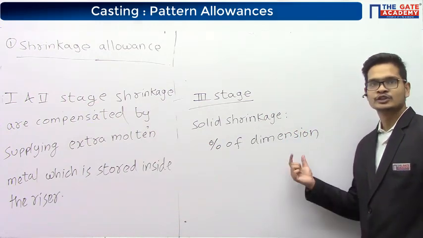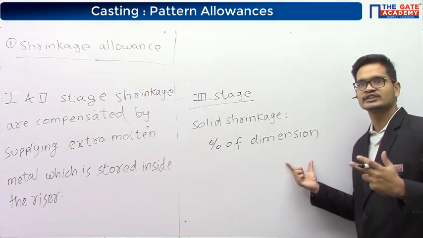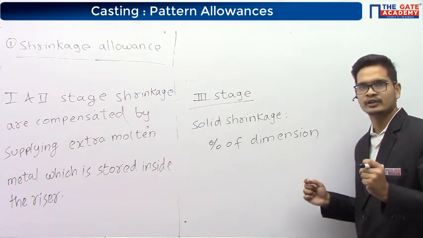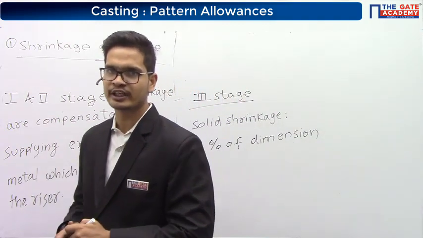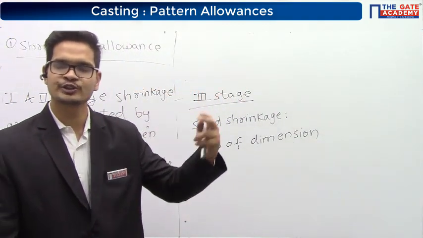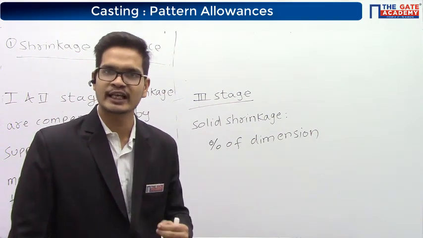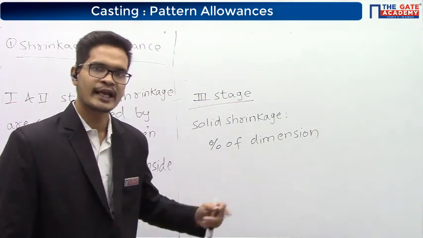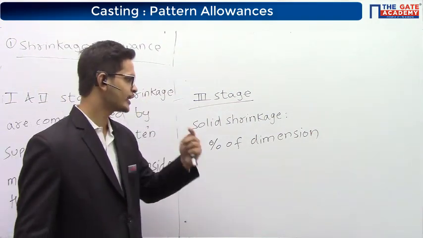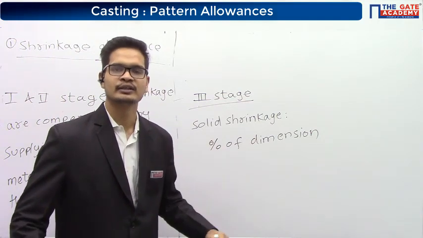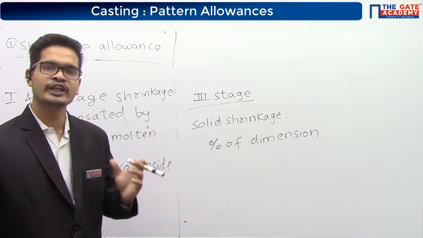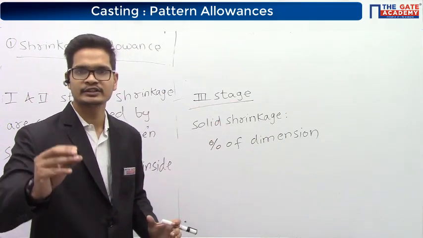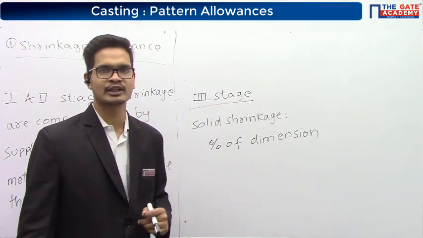In both the dictations, I have used the term by default. That is, if nothing is mentioned, and they have just given you the percentage, for the first two stages you have to take the percentage as the percentage of volume. And for the third stage, you have to take the percentage as the percentage of dimension. That is, if length and width are given, you have to take the percentage of length separately, and the percentage of width separately.